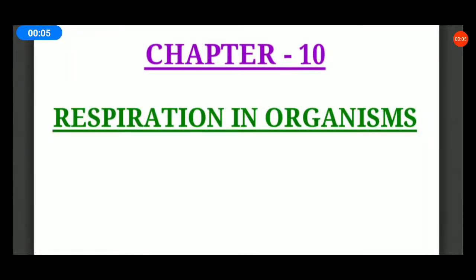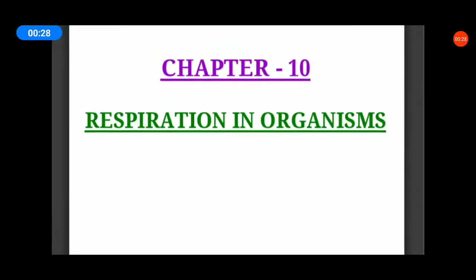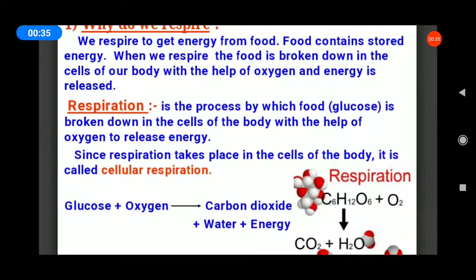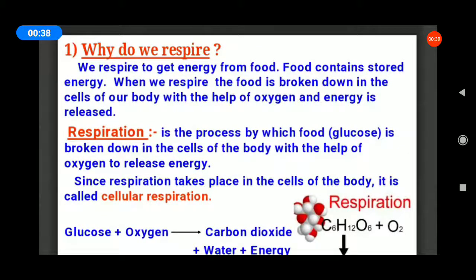Now we are going to learn about Chapter 10, Respiration in Organisms. Students, all of you take your book and open page number 108. Chapter 10, Respiration in Organisms, and take your pencil. Now we will discuss respiration in organisms. Are you ready, students? Listen, take your book.